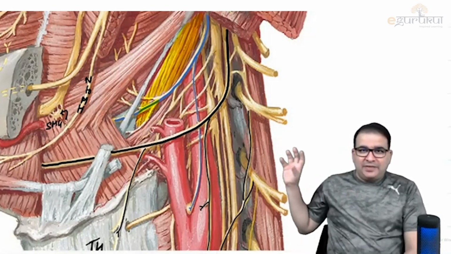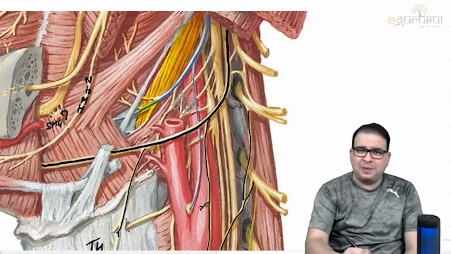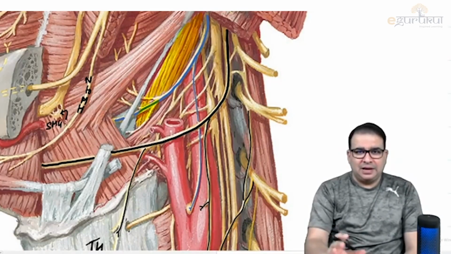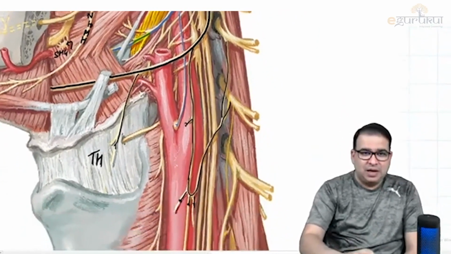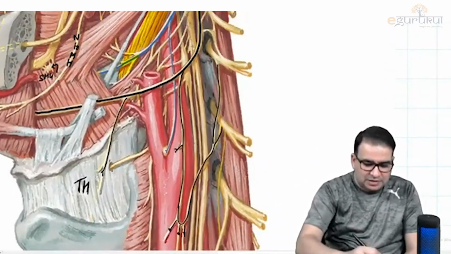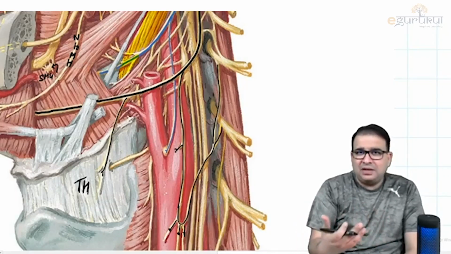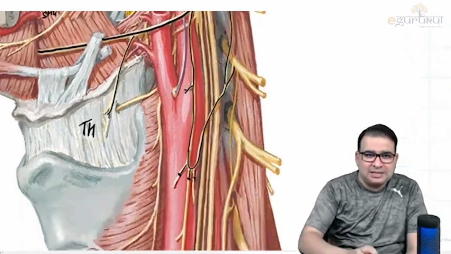It is not easy to identify all these nerves. You can see there are so many branches coming in because they're contributing to the pharyngeal plexus. So don't worry about everything here. You don't have to identify everything, but still a lot of things can be identified here based on the relations that we've discussed. Based on the relations, I can see the vagus nerve running at the back here. But I am not able to identify the branches of the vagus nerve because the carotid artery and everything is placed here. But I can see a branch of the vagus nerve here.